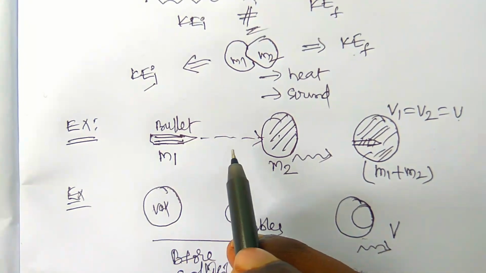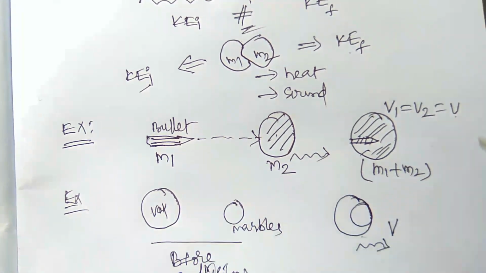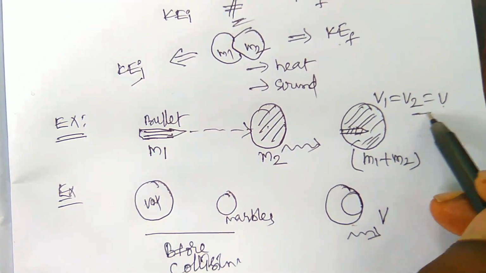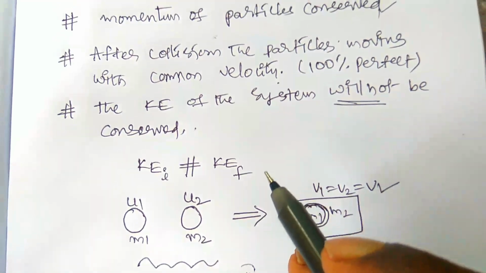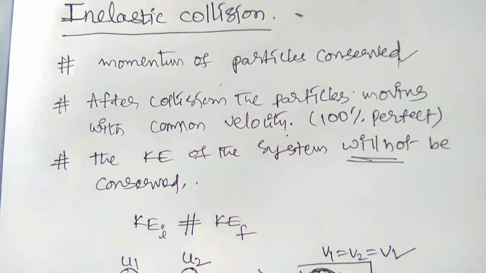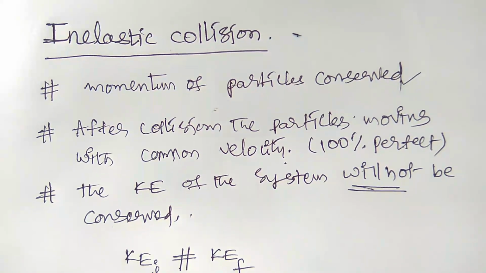If a bullet is fired into the target, after collision the target and bullet will move with the common speed. So that is the best example of the inelastic collision. Let us see what is the final velocity of the particle in the inelastic collision.